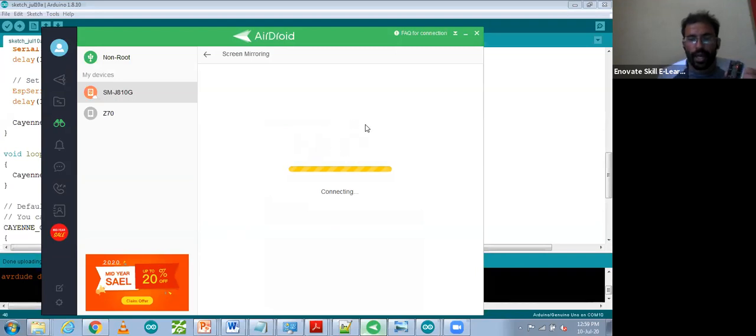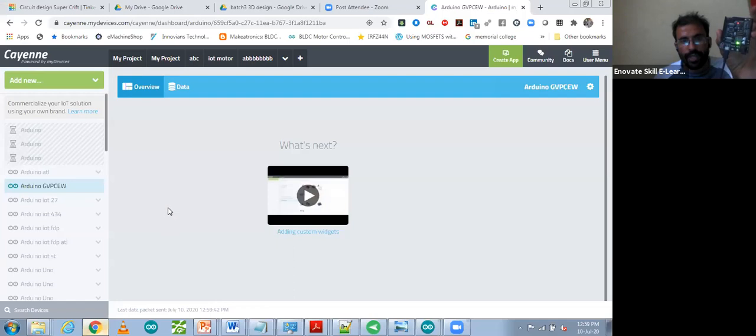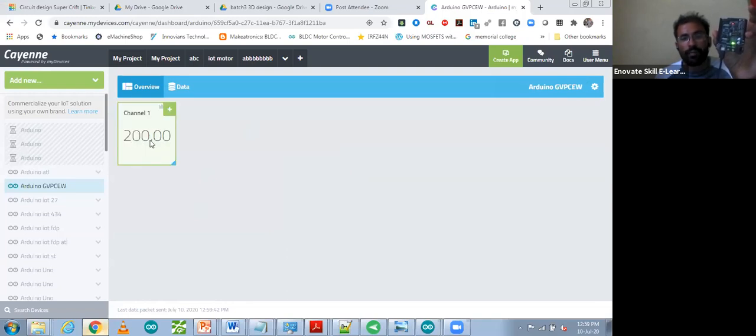I want to show how you will be able to see it. After uploading the program, and as your device gets connected with Wi-Fi, with pins 1 and 2 on and pins 3 and 4 off, you have to check your cloud. So now I'm going to check my cloud. This one is my cloud. Automatically the waiting window will change to this window, and after that the value will come over here.